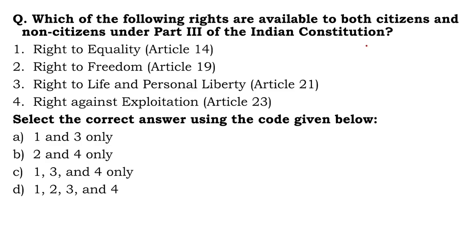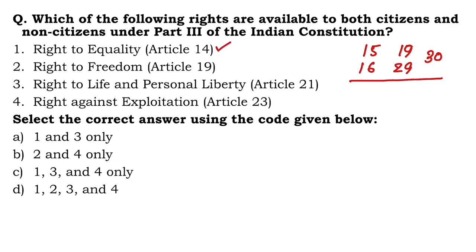Next question. Which of the following rights are available to both citizens and non-citizens under Part 3? So there are 5 rights which are available to citizens only. Please remember Article 15, Article 16, Article 19, Article 29, and Article 30. These 5 rights are available to Indian citizens only. Every other fundamental right is available to both citizens and non-citizens.